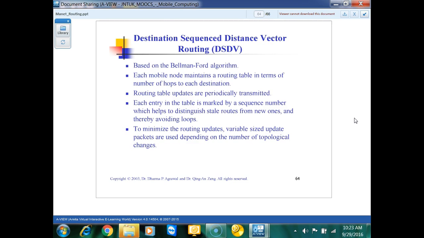The sequence number, right? Each and every table is marked with a sequence number, which can help us avoid those stale loops. A stale loop is nothing but the previous loops, those are kind of expired. The time has expired on those loops. Makes sense. Expired loops are stale loops.